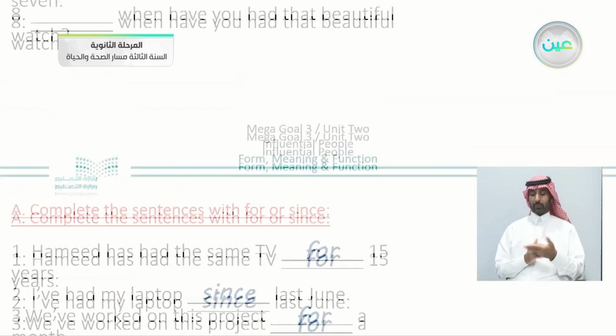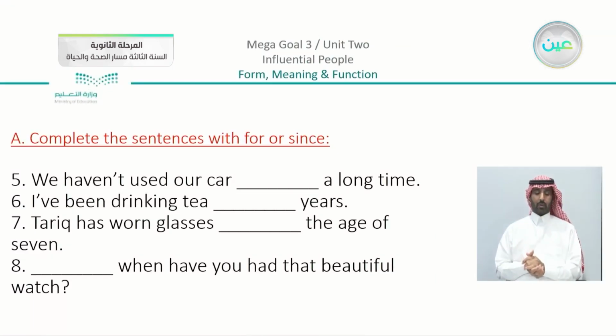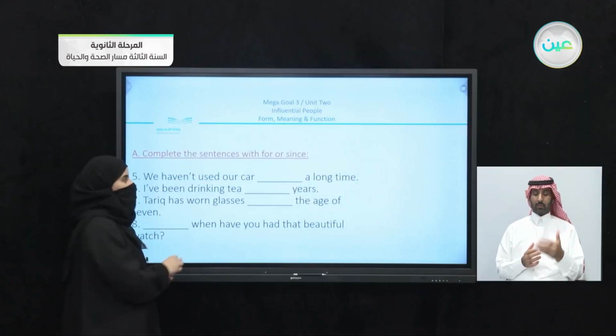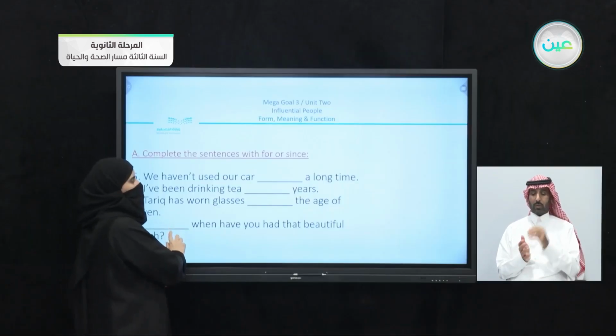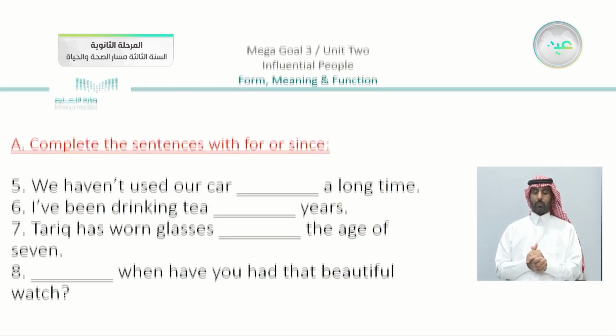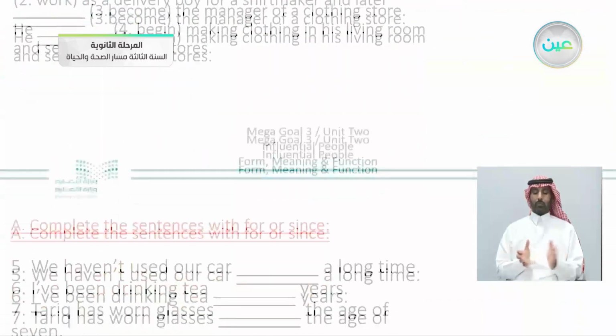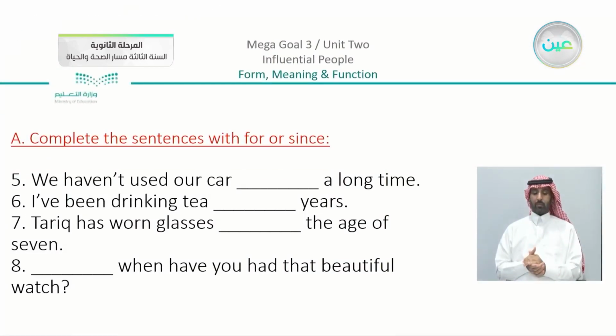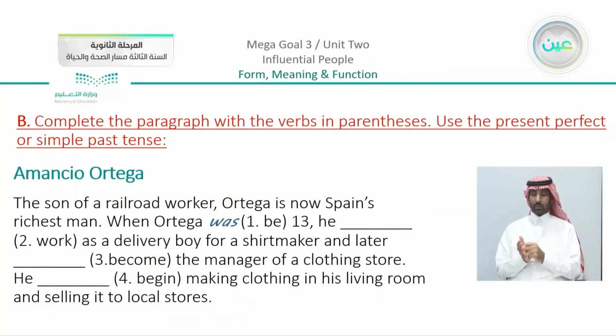Moving on, we have the second part. Now you can see that we have here 5, 6, 7, 8. I'm going to leave these for you, you can answer. "We haven't used our car..." Okay, let's just go back a minute. We have here a long time. "I've been drinking tea for years. Tariq has worn glasses since the age of 7, and since you had that beautiful watch." Now this is going to be homework for you.